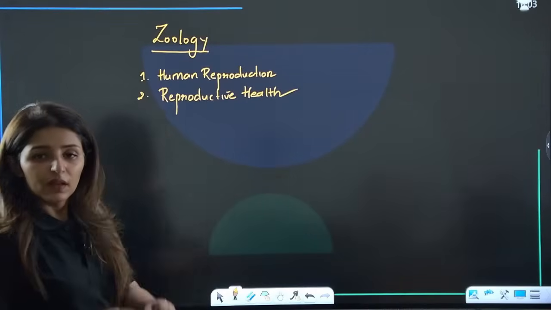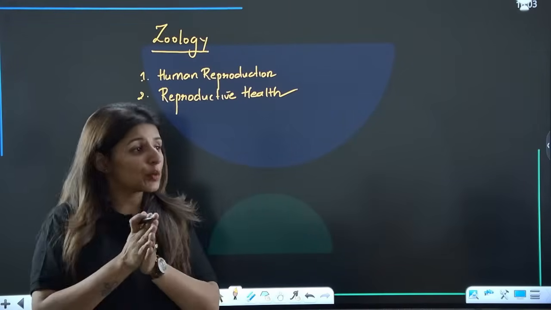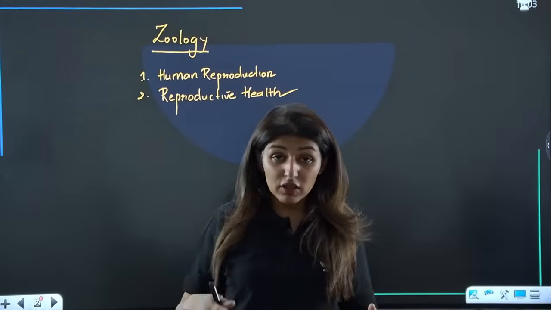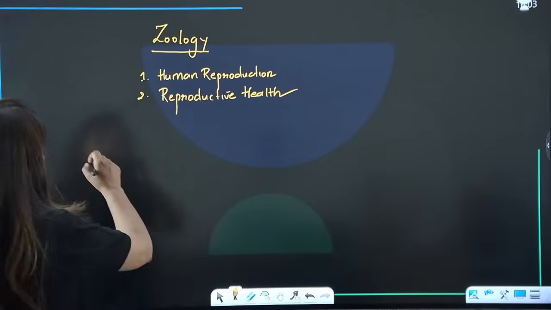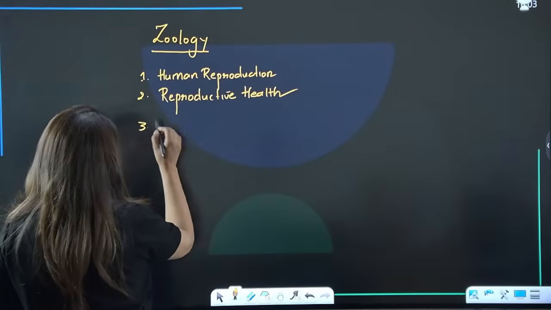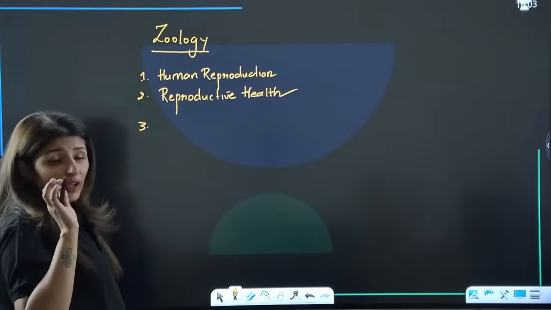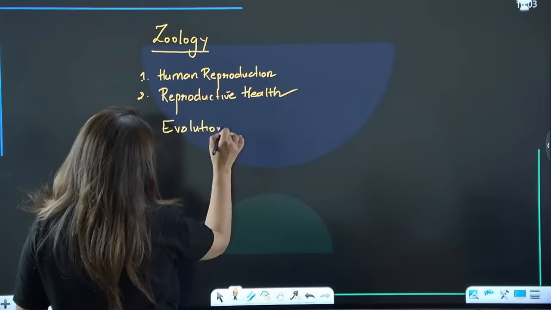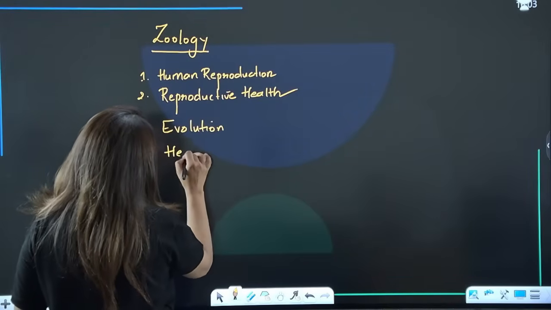Class will only be till 7 o'clock because immediately after this class I have a plus batch also, so I won't be able to take a longer class. But tomorrow we are going to have a longer class in which we are going to cover 2 very big chapters: one is evolution and second would be health and diseases.